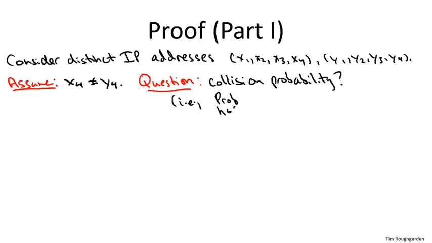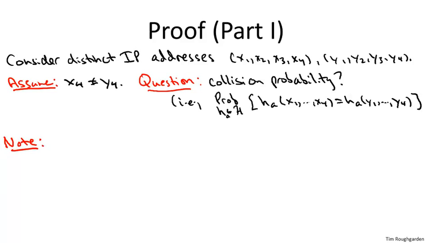We'll have some hash functions which map the New York Times and CNN IP addresses to the same bucket, and we'll have other hash functions which do not map those 2 IP addresses to the same bucket. And we're trying to say that the overwhelming majority sends them to different buckets. Only a 1 over n fraction at most sends them to the same bucket. So we're asking about the probability, for the choice of a random hash function from our set H, that the function maps the 2 IP addresses to the same place.